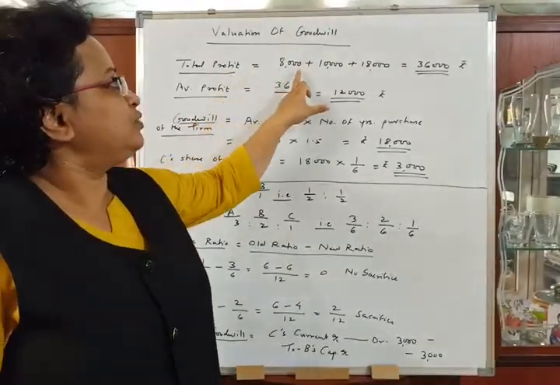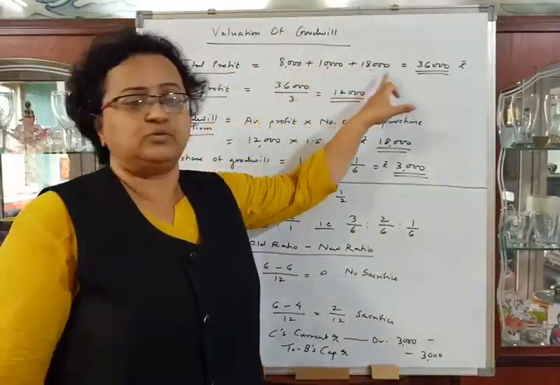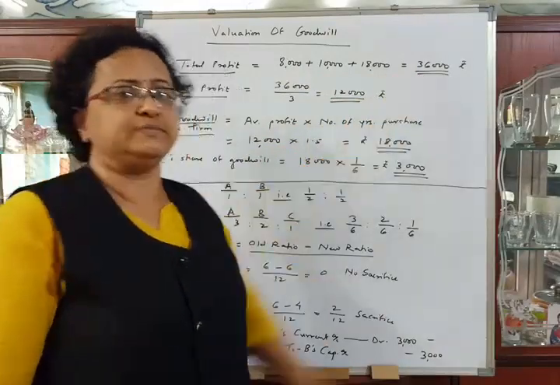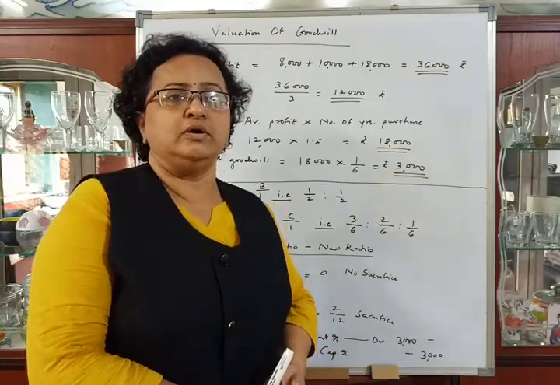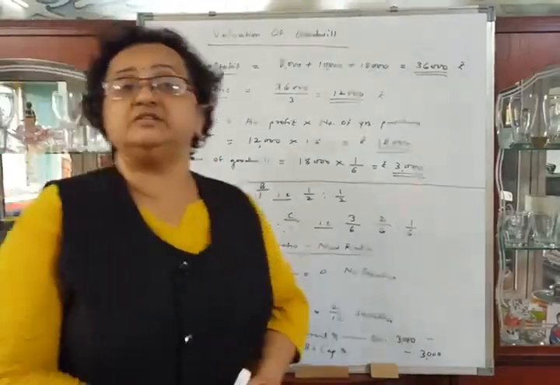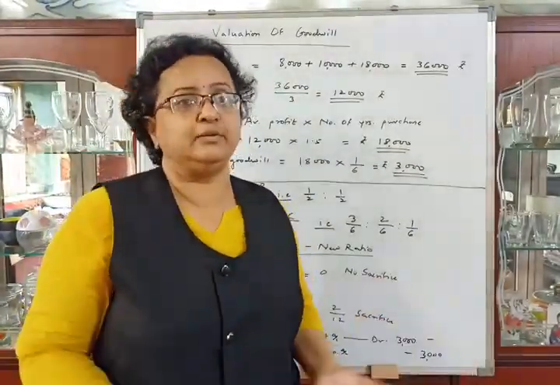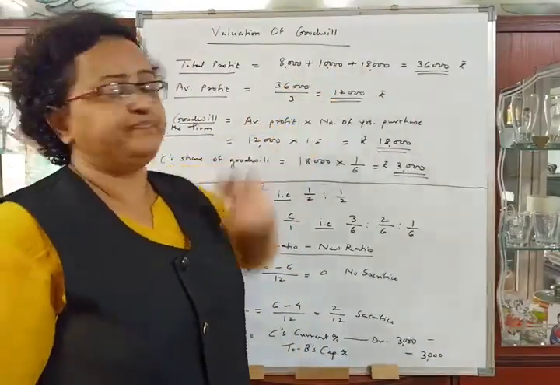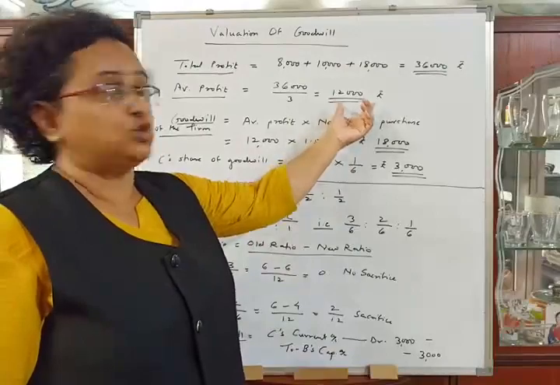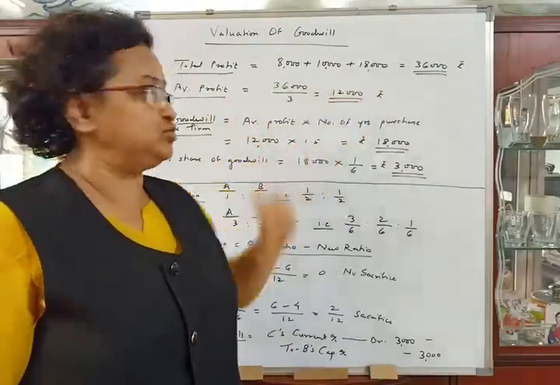Total profit is equal to 8,000 plus 10,000 plus 18,000, which will be 36,000. Then we will calculate average profit. As we know, the formula is average profit is equal to total profit divided by number of years. So 36,000 divided by 3, 1, 2 and 3. So the answer is 12,000. So average profit is 12,000 rupees.